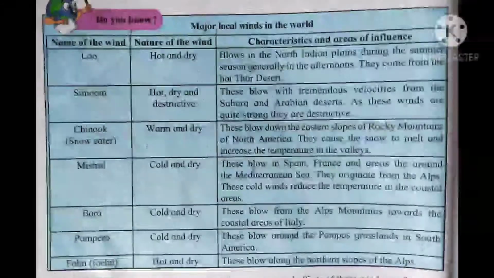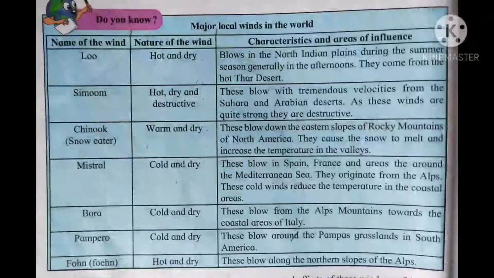Let us see, children. The first name given is Lu. Nature of this wind is hot and dry. Let us see the characteristic. Blows in the North Indian plains during the summer season, generally in the afternoons. They come from the hot Thar desert.